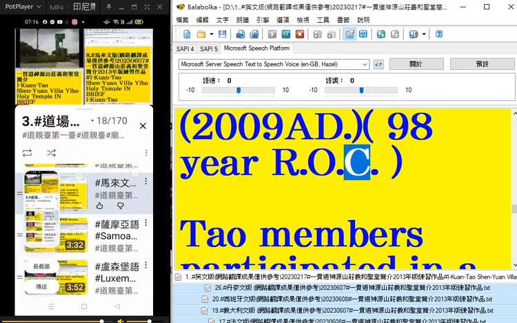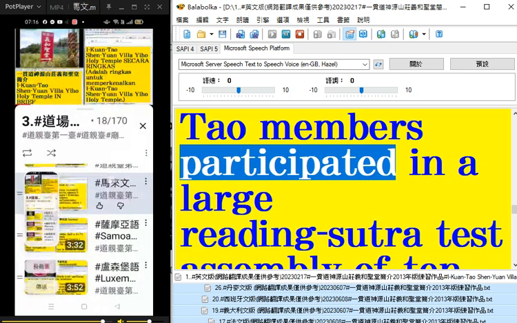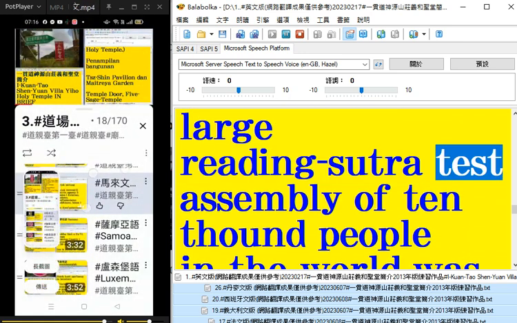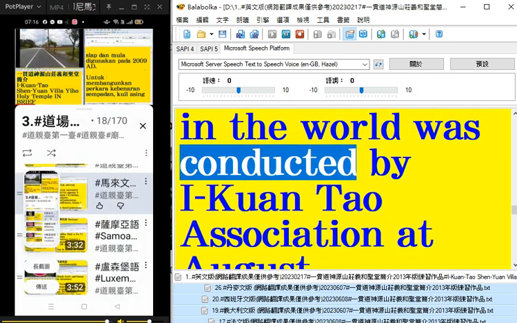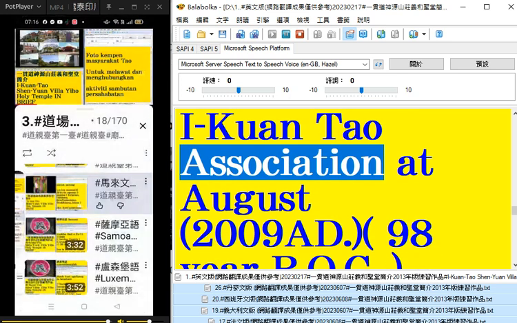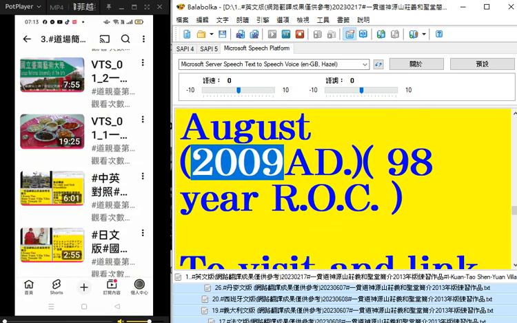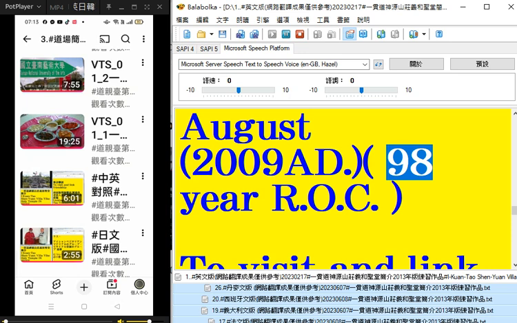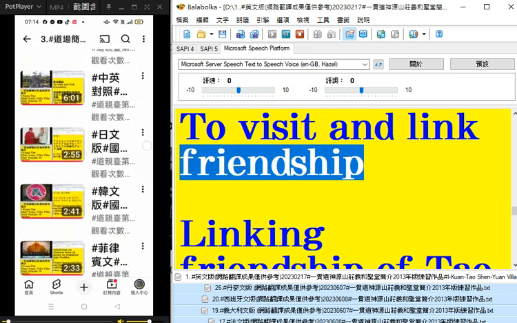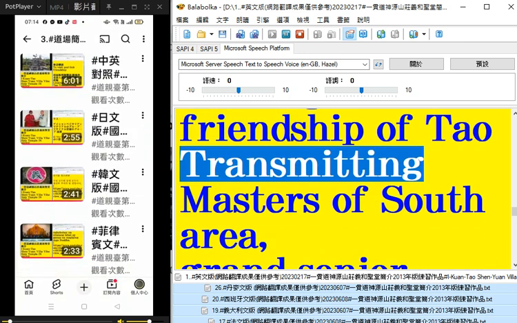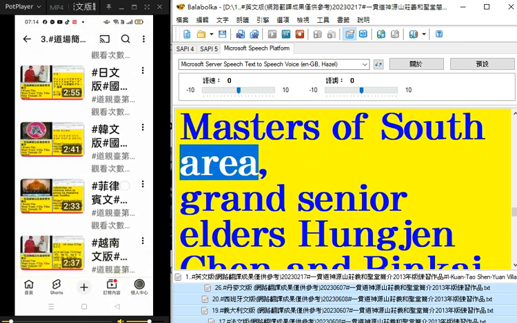98-year ROC. DAO members participated in a large reading sutra test assembly of 10,000 people in the world, conducted by Aikyo DAO Association at August 2009 AD. 98-year ROC. To visit and link friendship. Linking friendship of DAO transmitting masters of South area.